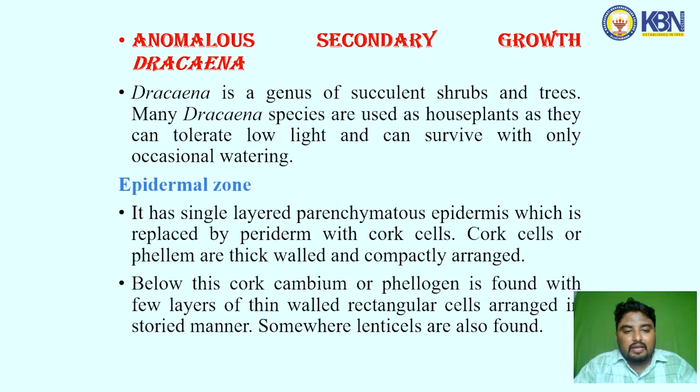Epidermal zone. It has a single layer parenchymatous epidermis which is replaced by the periderm with cork cells. Cork cells or phellem are thick-walled and compactly arranged. Below this, cork cambium or phellogen is found with a few layers of thin-walled rectangular cells arranged in a storied manner. Somewhere lenticels are also found.